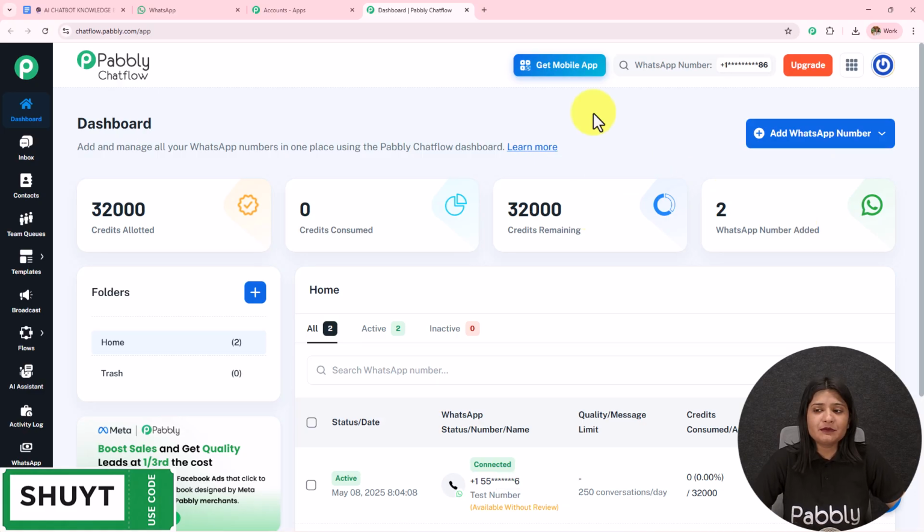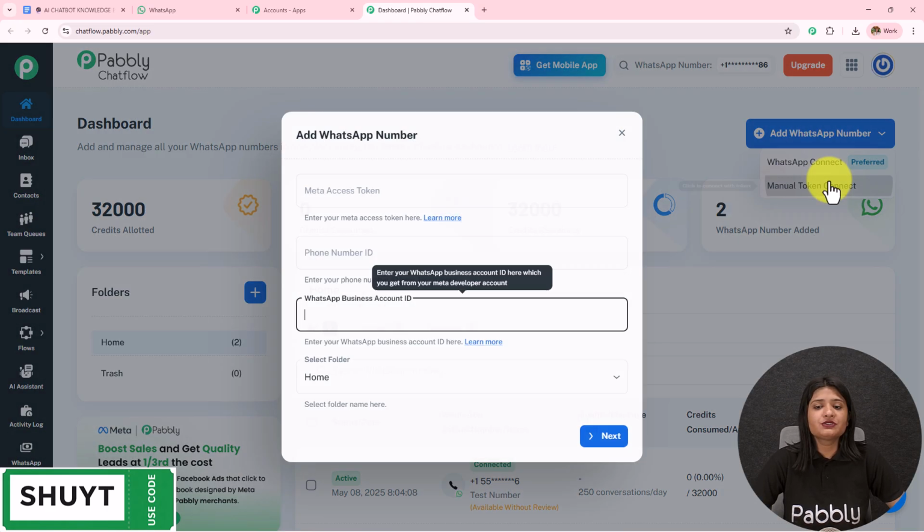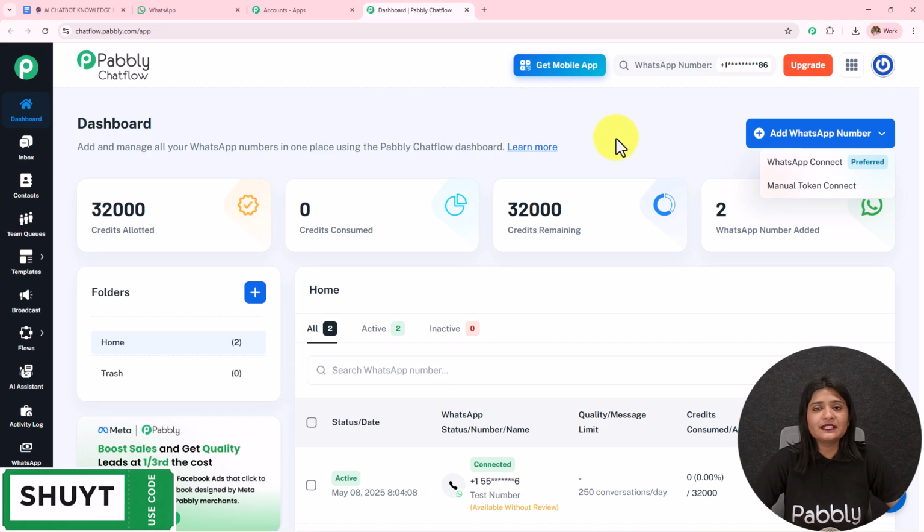To add a WhatsApp number to your Pabbly Chatflow account, simply click on this add WhatsApp number, click on this WhatsApp connect, which is a preferred method, or you can also use a manual token to connect your WhatsApp to your Pabbly Chatflow. If you want the step-by-step process, the detailed video is given in the description. You can check that out. Also on the left-hand side, we have the most important features of Pabbly Chatflow. The detailed video is available in the description. You can check that out.